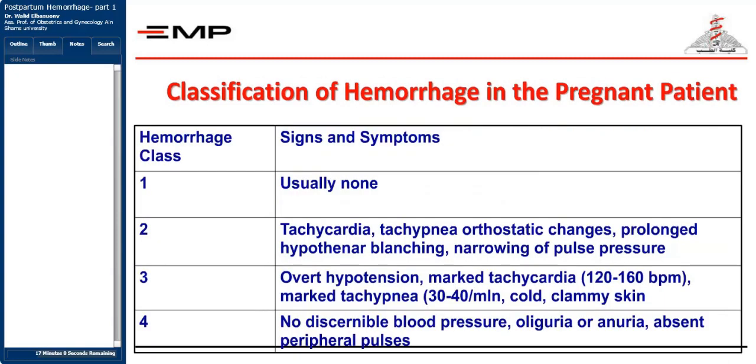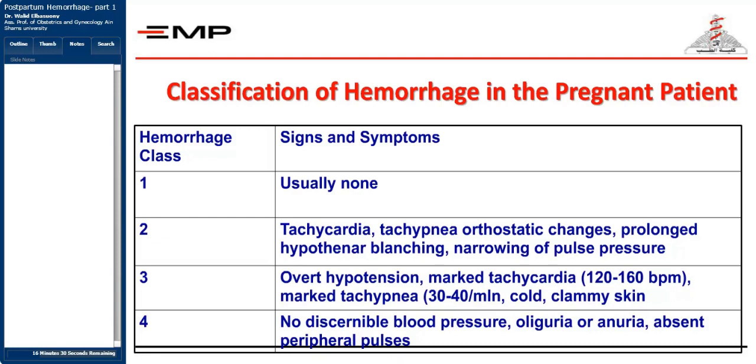So what are the classes? The class 1 of the hemorrhage, usually nothing happens to the patient. No symptoms occur because the patient loses the amount of the blood which was actually increased during the pregnancy. If class 2 occurs, the patient starts suffering tachycardia, tachypnea, orthostatic changes, prolonged capillary blanching, and narrowing of the pulse pressure. These are the signs we are going to start diagnosing that this patient is suffering from postpartum hemorrhage. And if you return to the previous schedule, you'll find that we're speaking about 1.2 to 1.5 liters of blood